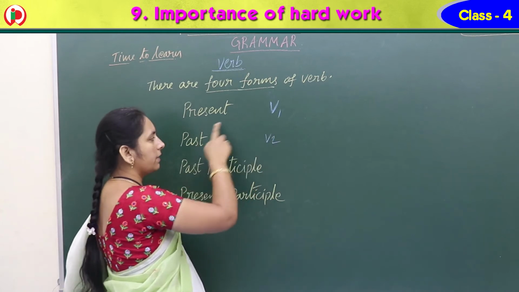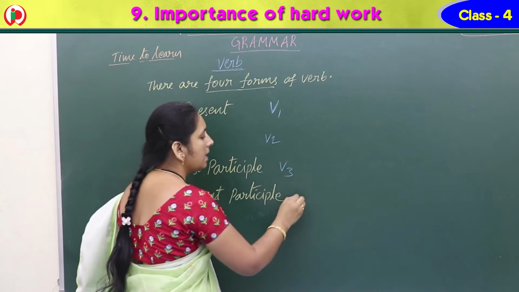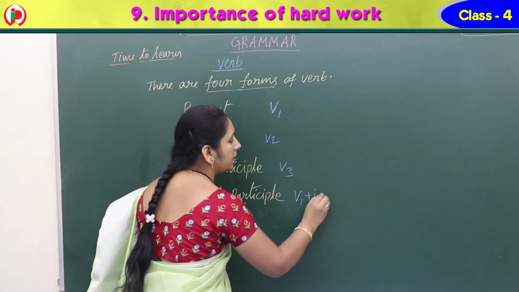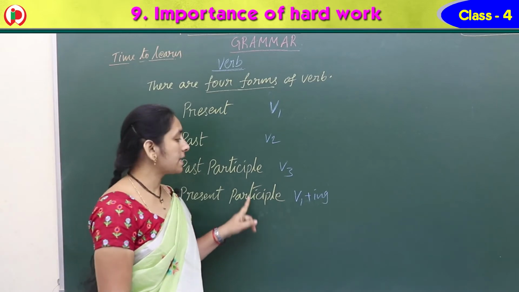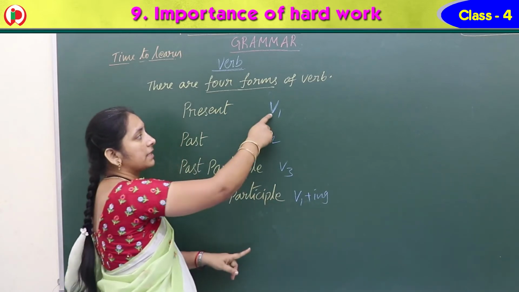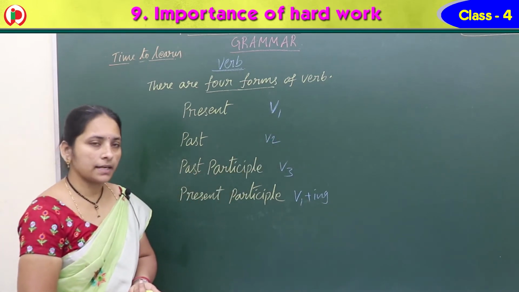Present form we call V1, past form we call V2, past participle we call V3, and present participle we call V1 plus ing. If we add ing, then it will be the present participle.